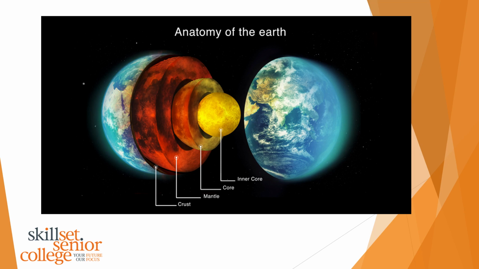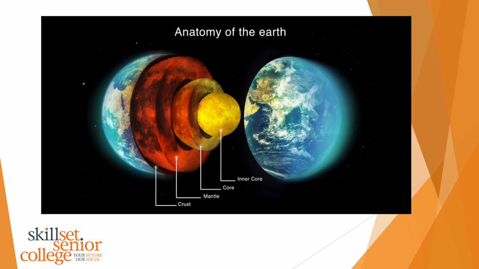Okay, so this is a little bit more of a detailed diagram showing the anatomy of the Earth. So you may have heard of anatomy before. Usually it's reserved when we're talking about humans. So we're studying human anatomy. You're usually looking at the inside of a human, looking at the bones, perhaps where the organs are. But anatomy can be applied to anything. You could type in anatomy of a car and it'll give you a really nice breakdown of what's inside the car and usually labels that, which is useful for us.